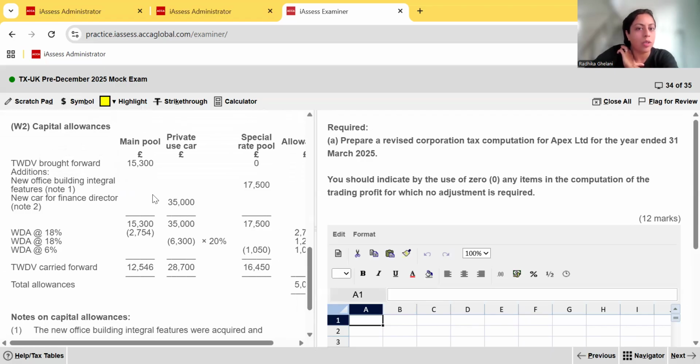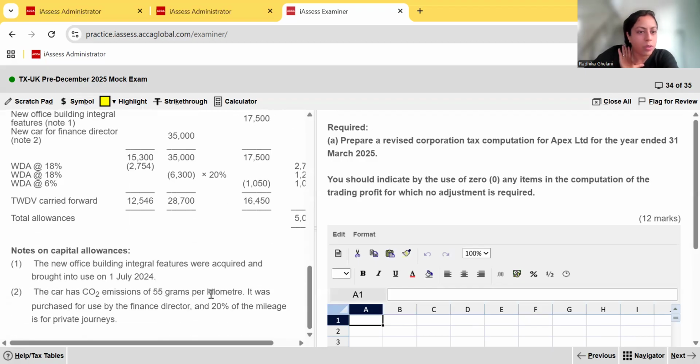Remember, this is eligible for AIA, the annual investment allowance, isn't it? There's no need to put it in a pool. It would all be eligible for AIA. And secondly, note number 2 says that the car has CO2 emissions of 55 grams per kilometer. That means this would be a special rate pool item. It was purchased for use by the finance director, and 20% of the mileage is for private journeys.